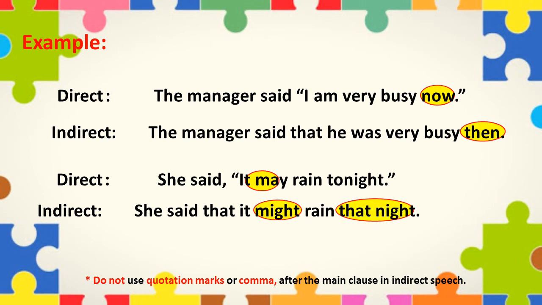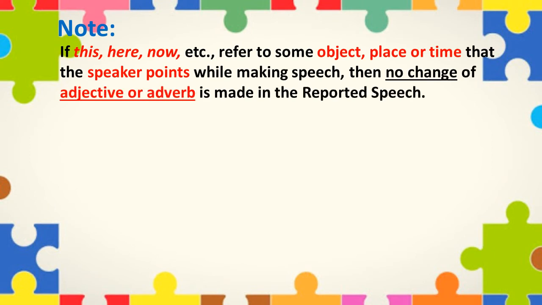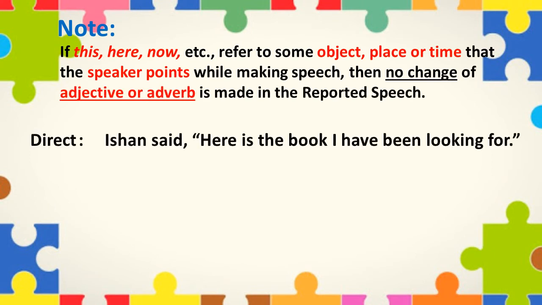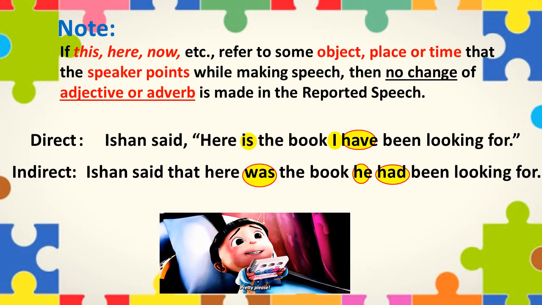But please note if this, here, now, etc. refer to some object, place, or time that the speaker points while making the speech, then no change of adjective or adverb is made in the reported speech. For example, the sentence is Ishan said, here is the book I have been looking for. So let's change it into indirect speech. The sentence will become Ishan said that here was the book he had been looking for.